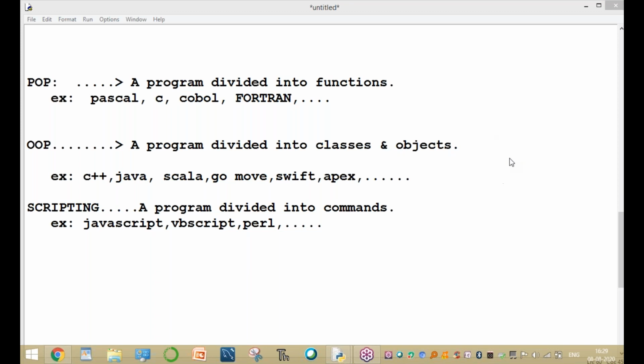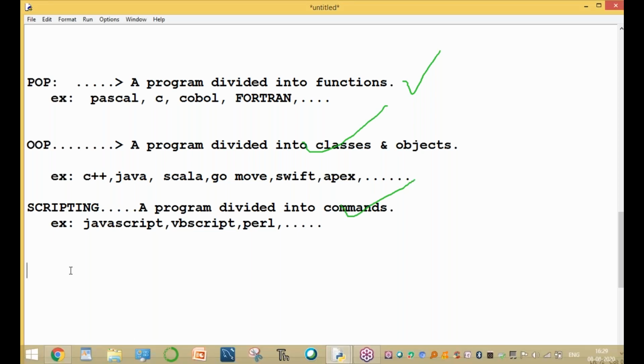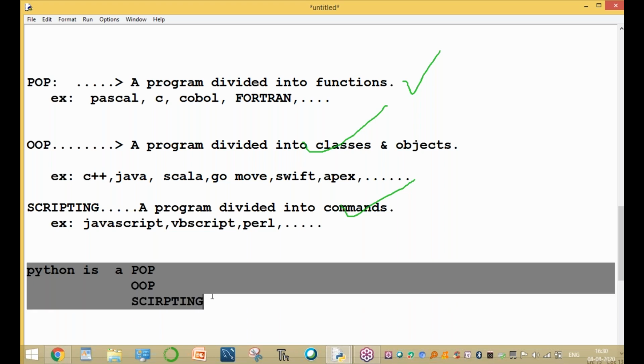Sir, where is Python? Is Python a POP, or an object-oriented programming, or a scripting programming language? Python is a POP. Python is an OOP. Python is a scripting language. That's why Python is a popular and powerful programming language. Python combines all these features: POP features, OOP features, and scripting features. That's the importance of Python.